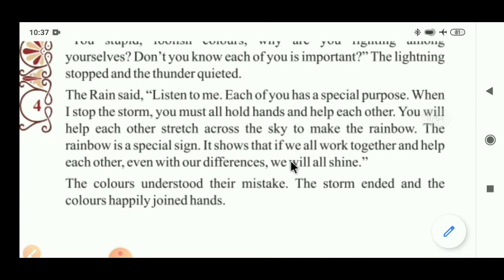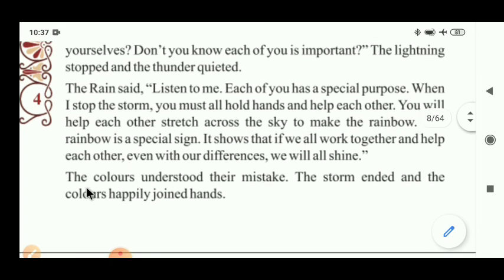You unite with each other, then you become a rainbow. With a single color, you cannot become a rainbow. Whenever you join your hands and combine, at that time you become a rainbow. Independent single colors do not become a rainbow. So keep in mind, unity is the most important thing in our life.